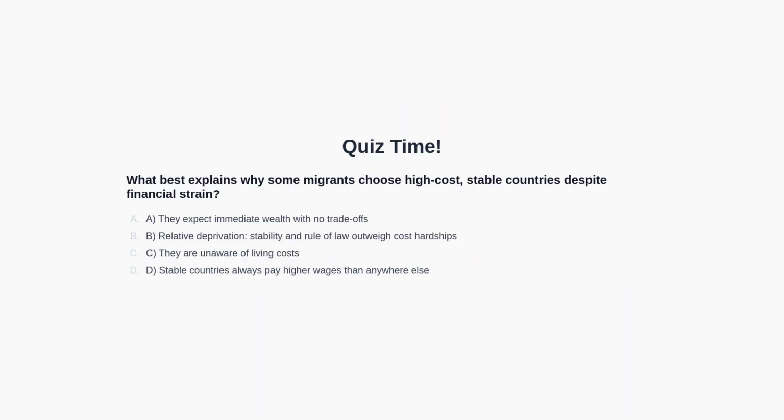Question: what best explains why some migrants choose high-cost, stable countries despite financial strain? Options: A. They expect immediate wealth with no trade-offs. B. Relative deprivation, where stability and rule of law outweigh cost hardships. C. They are unaware of living costs. D. Stable countries always pay higher wages than anywhere else. You may pause the video now to think about the answer. We will discuss the answer in the next section of the video.